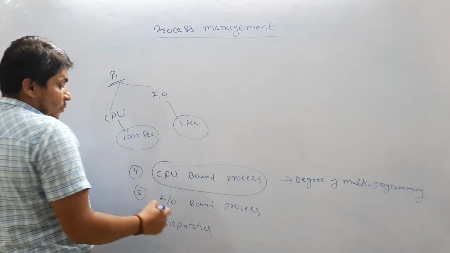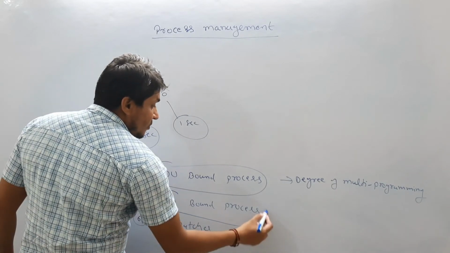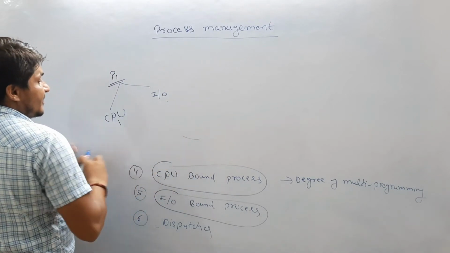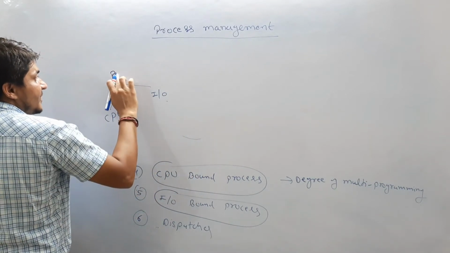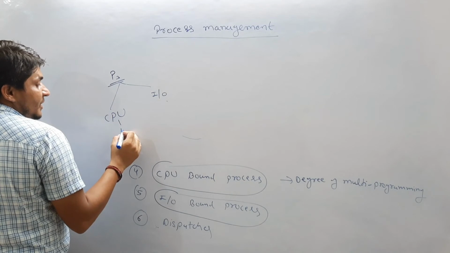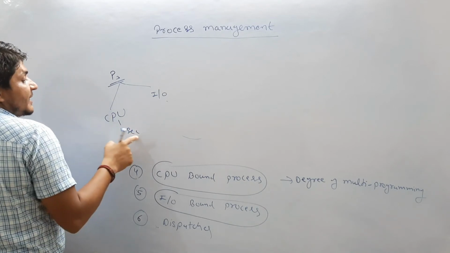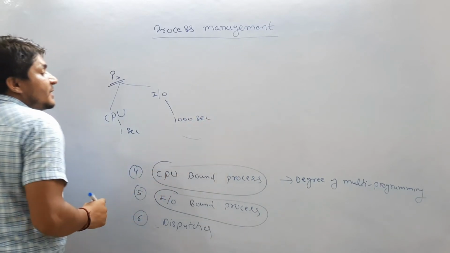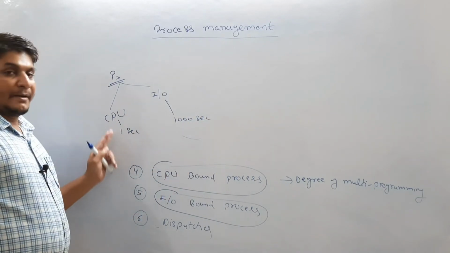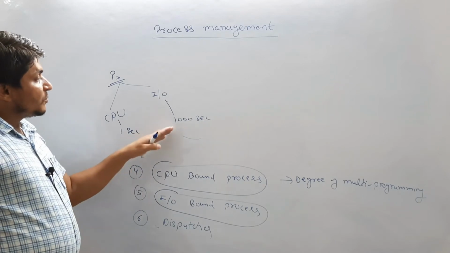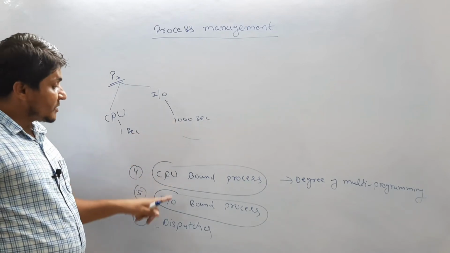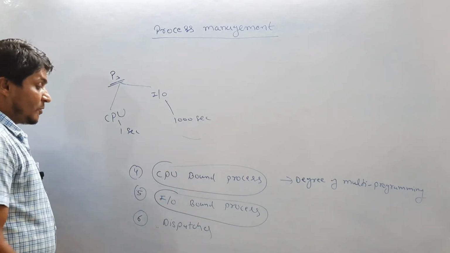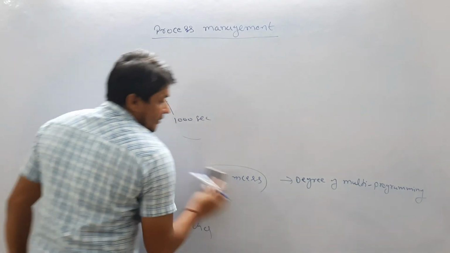Now similarly, what is IO bound process? Let me give you the same example. Let's suppose process P3 requires 1 second for CPU, and it requires, let's say, 1000 seconds for input output. So in this case, the CPU time is negligible. When a process spends most of the time on input output activity, that process is called an IO bound process. So this is what CPU bound process and IO bound process are.